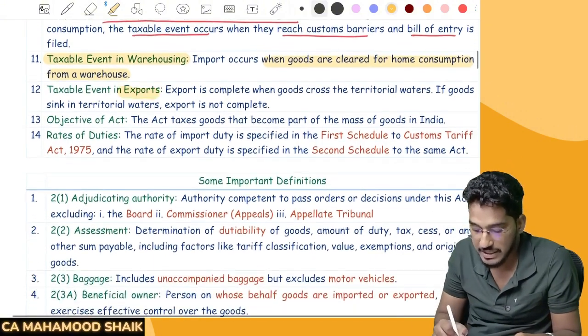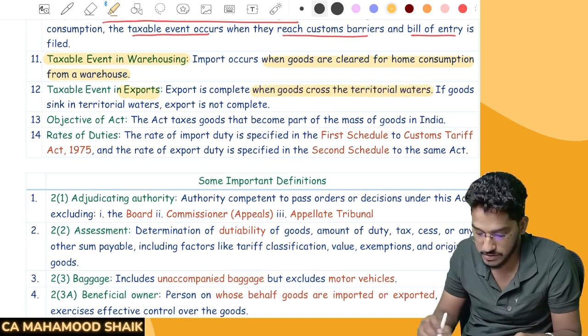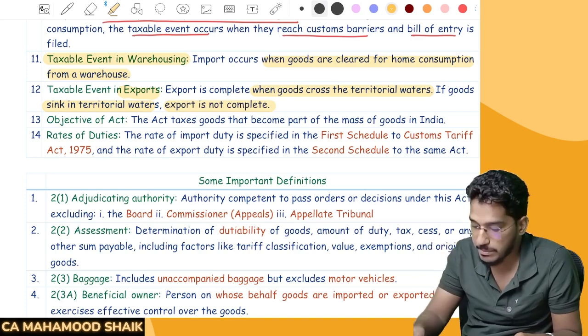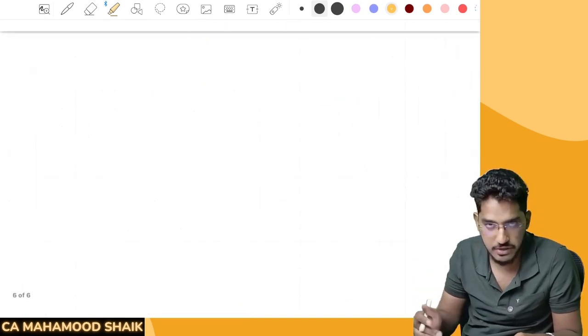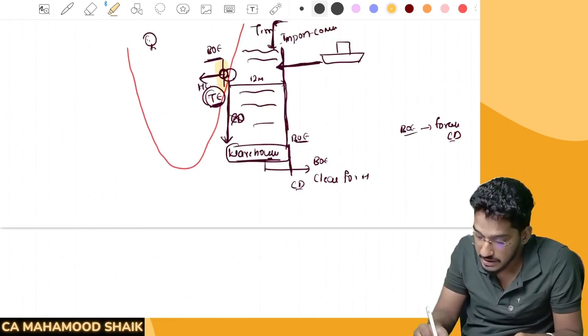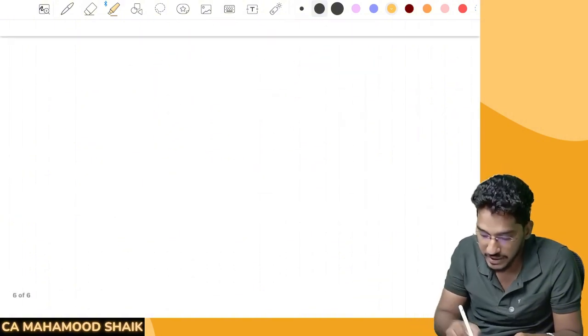Now, what is a taxable event in exports? Export is complete when goods cross the territorial waters. If goods sink in territorial waters, export is not completed. Nothing but exactly the opposite definition of imports. So what did we say in imports? The import will commence when the goods reach the territorial waters. Then what about exports, sir?